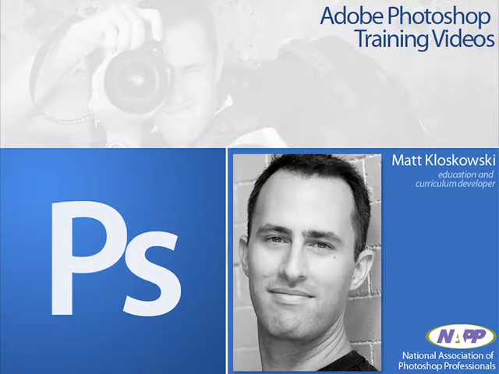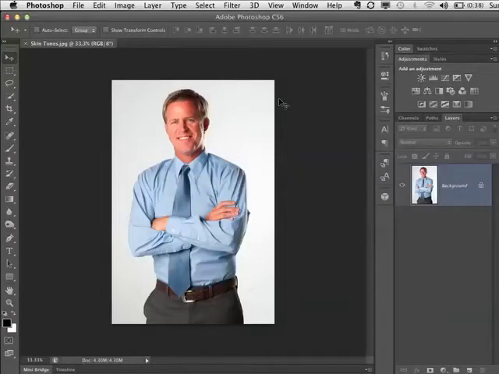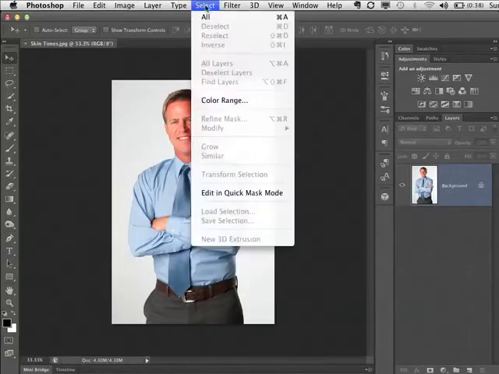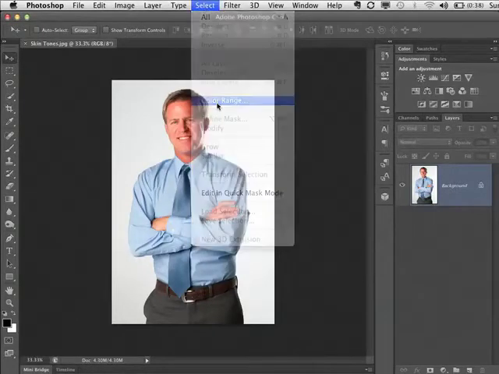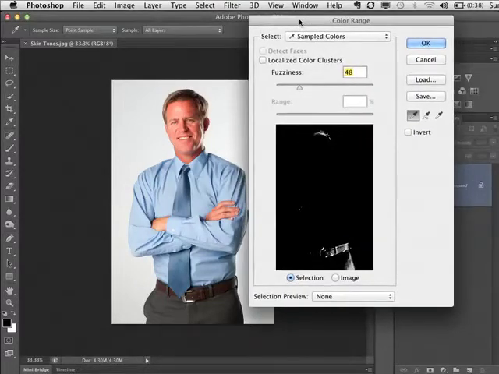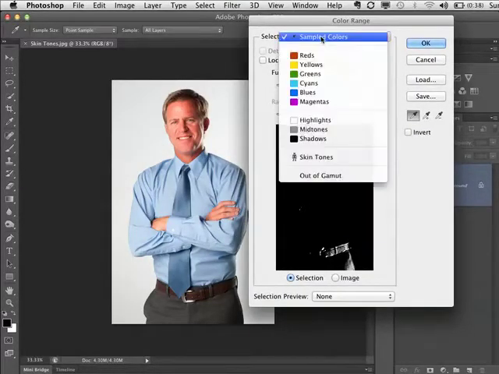Photoshop CS6 gave us a new selection tool. I shouldn't even say it's a new selection tool. It's an addition to an existing selection tool. Let me take a look over here. We'll go under the Select menu, go down to Color Range. And if you look over here, what you'll see is when you click on the drop down menu, nothing's changed with the colors and the highlights and midtones, but it says skin tones.